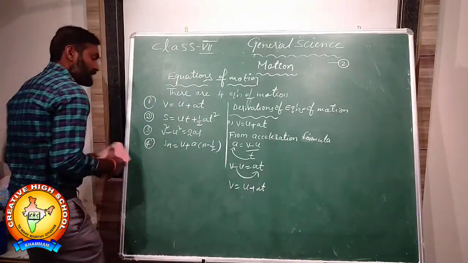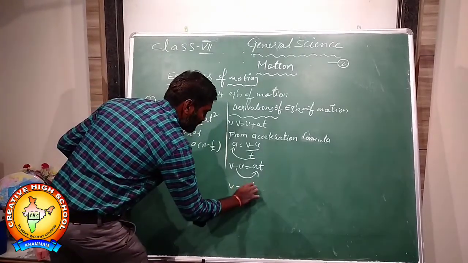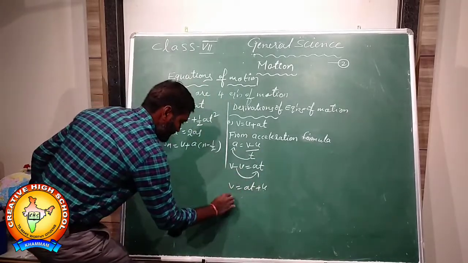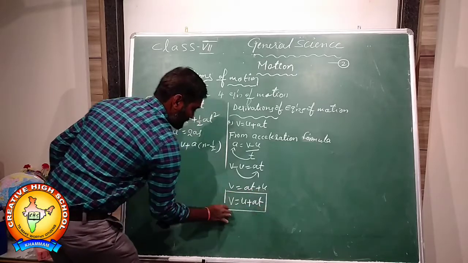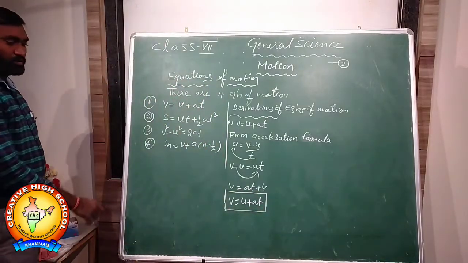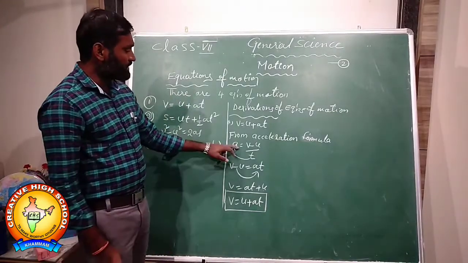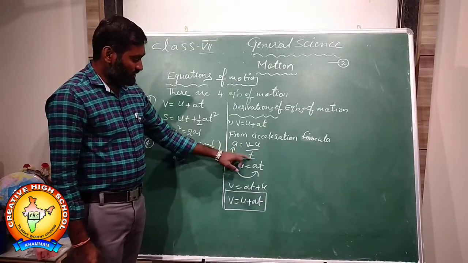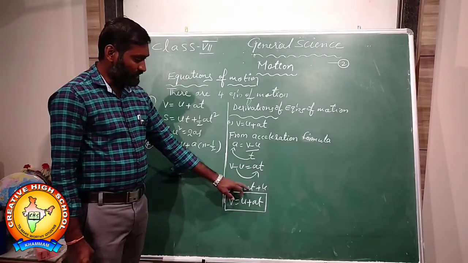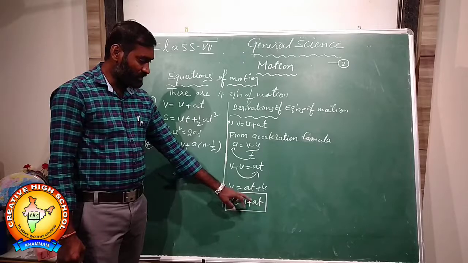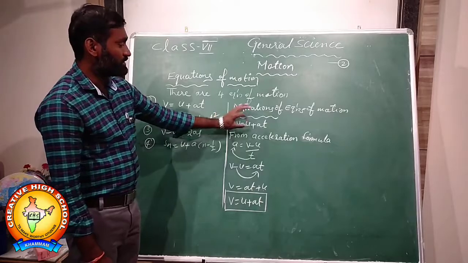Otherwise you can write, minus u goes to the other side, v is equal to at plus u. You can write v is equal to u plus at. So this is the derivation. a is equal to (v minus u) by t, t multiplied to this side, v minus u is equal to at, v is equal to at plus u. This is the first equation of motion derivation: v is equal to u plus at.